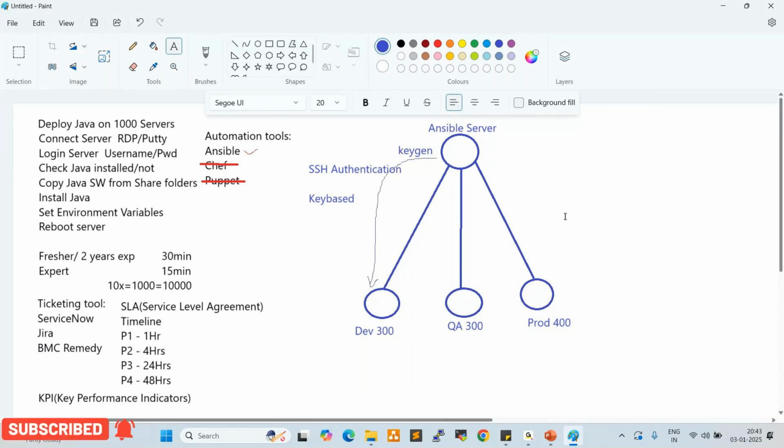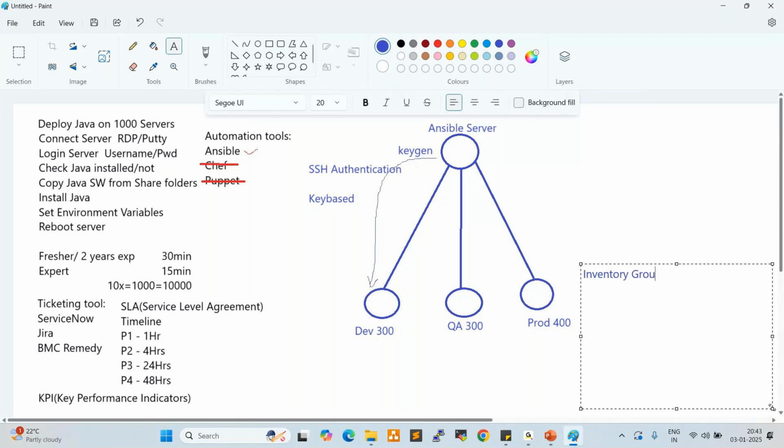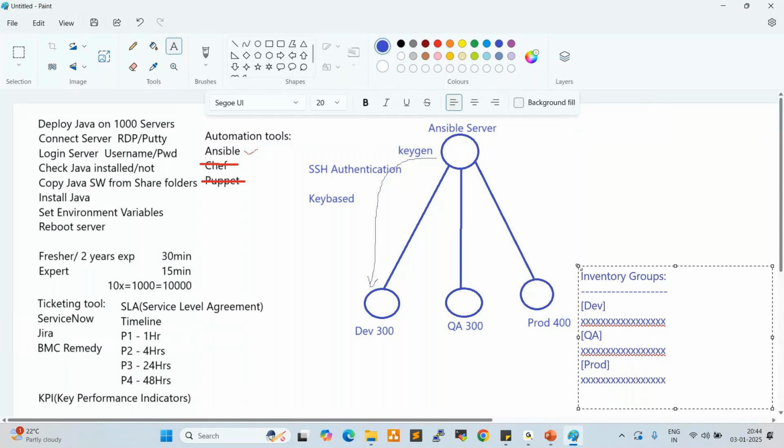After that, we need to prepare inventory groups. What is inventory? Inventory is server information, right? So here we need to prepare all three groups. In the dev group, we give all the development server IP addresses. Next, in the QA group, we prepare all the QA server IP addresses. Then in the prod group, we prepare all the prod server IP addresses. So we need to prepare all these groups.